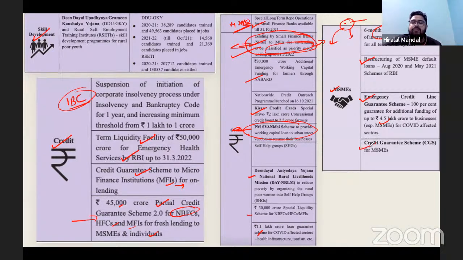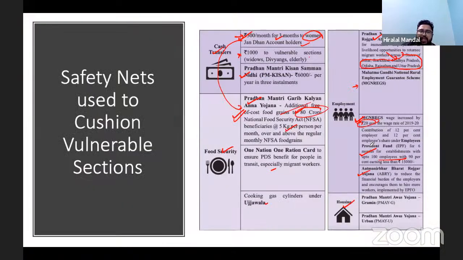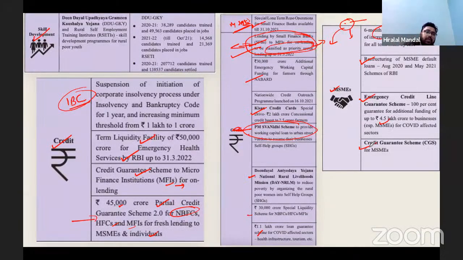Credit guarantee scheme for MSMEs. So these are some of the things which were done to ensure more protection to the micro, small, and medium enterprises and the lower strata of society. That's what the government of India did when it comes to supporting or cushioning the lower strata of society.